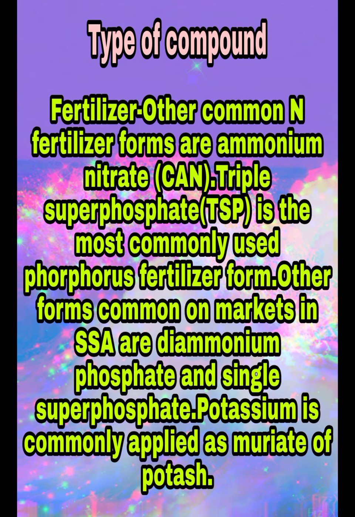Type of compound. Fertilizer. Other common fertilizer forms are ammonium nitrate, CAN, and triple superphosphate, TSP, the most commonly used phosphorus fertilizer form. Other forms common on markets in SSA are diammonium phosphate and single superphosphate. Potassium is commonly applied as muriate of potash.